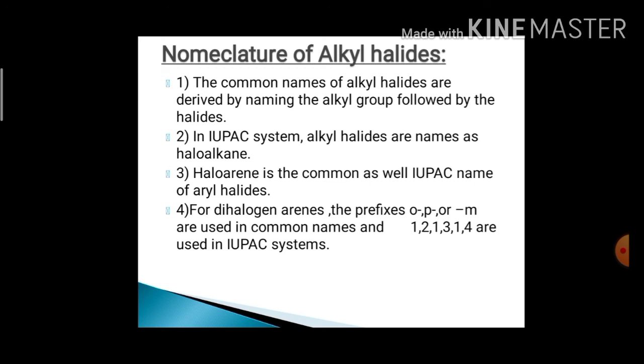Third, haloarene is the common as well as IUPAC name for aryl halides. Fourth, for dihalogen arenes, the prefixes ortho, para or meta are used in common names, and 1,2 or 1,3 or 1,4 are used in the IUPAC system.